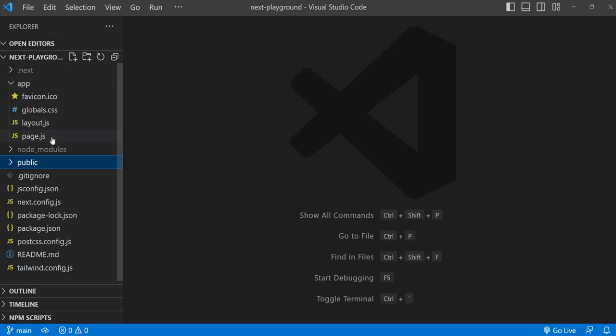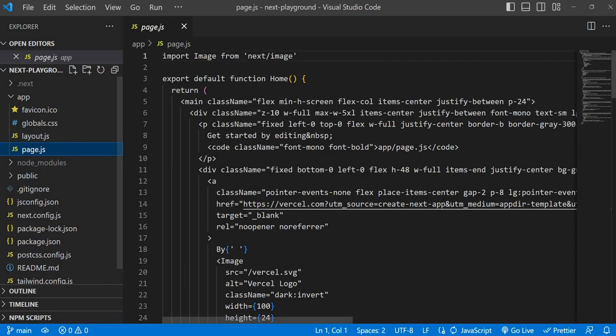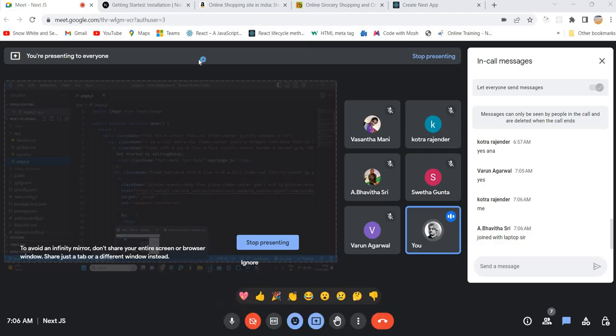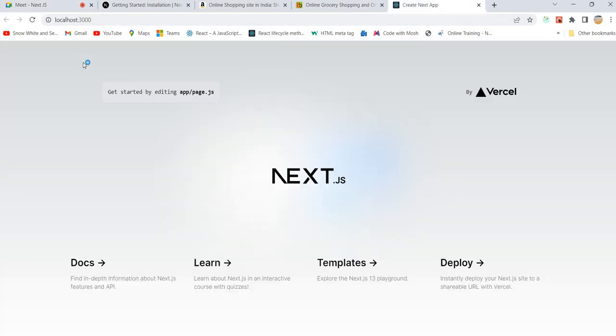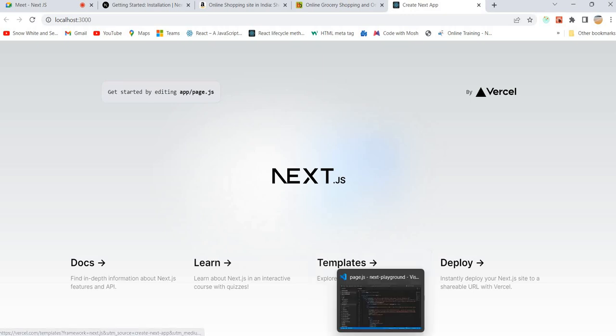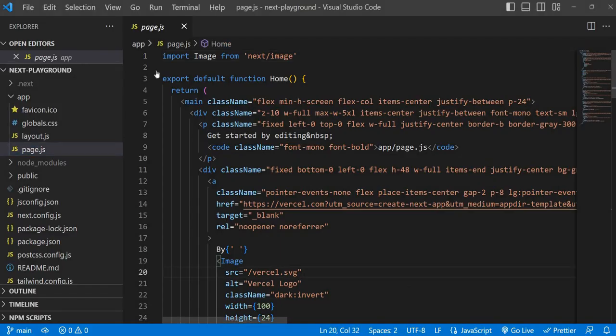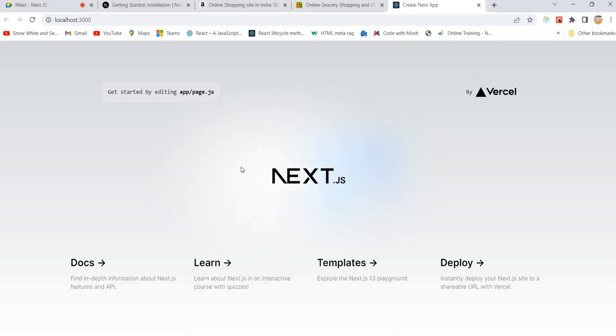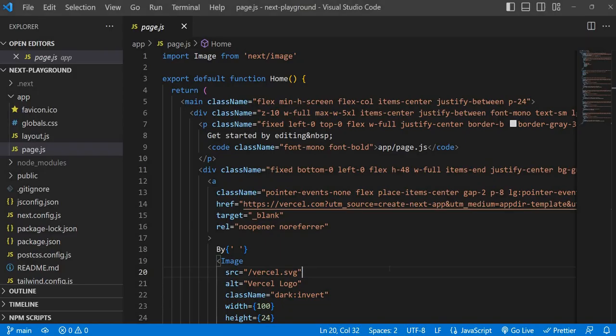Now whatever you are seeing on the page is coming from here. It clearly says get started by editing app forward slash page.js. The information we see in the browser comes from page.js, which is part of the app directory.